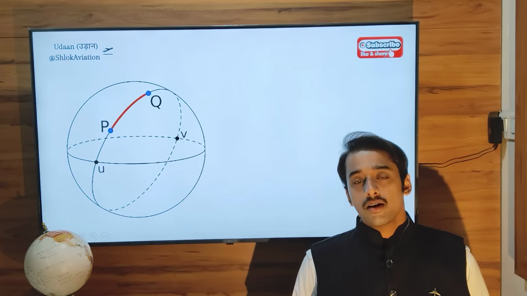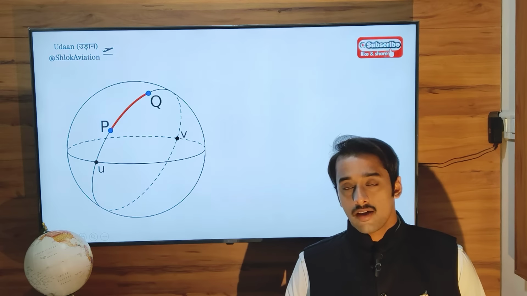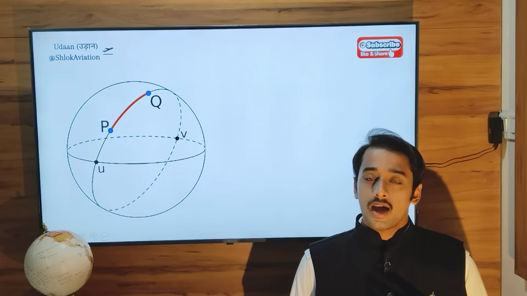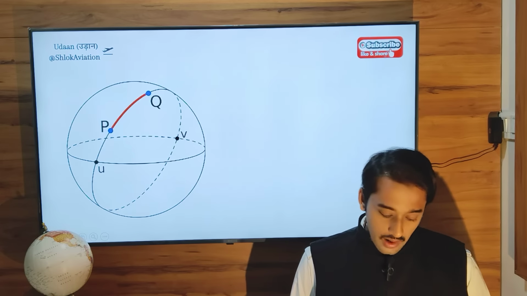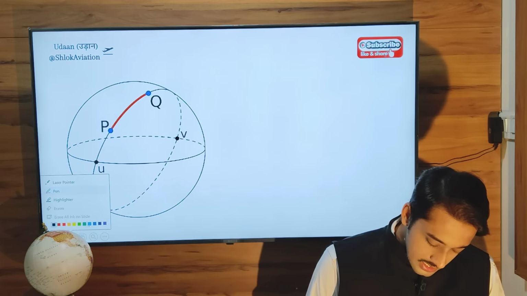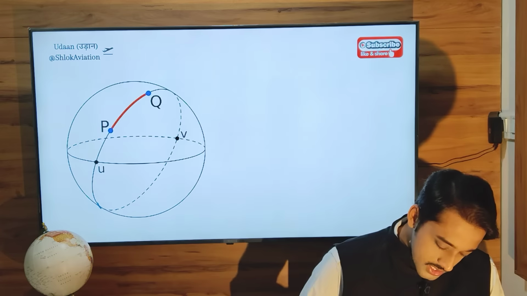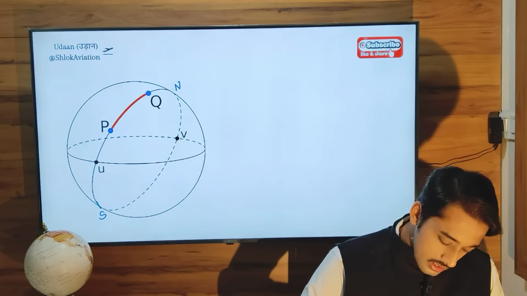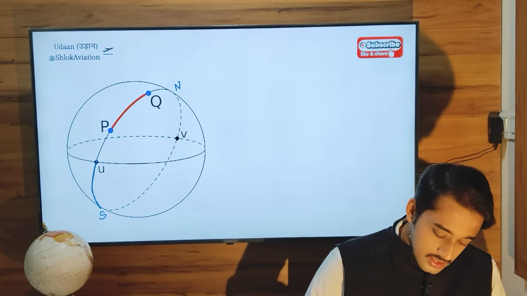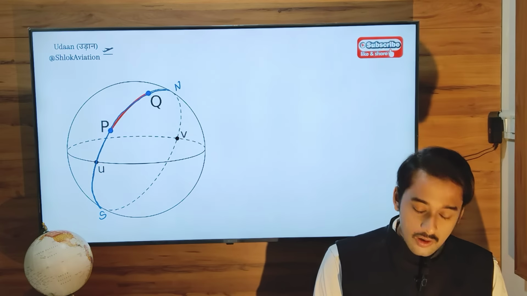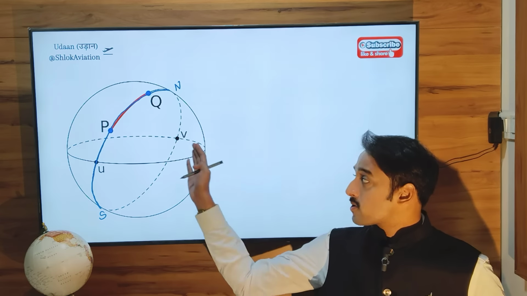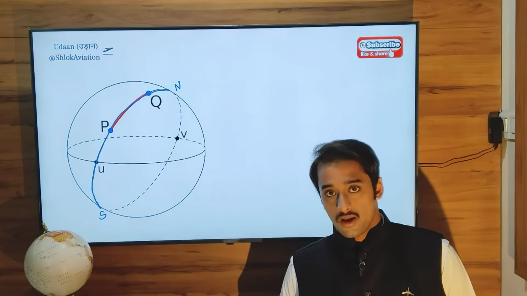Now we have done this in previous lectures. Let's say this is your meridian. This is your south pole. This is your north pole. Now let's take just this meridian from south to north in one part of the hemisphere, let's say the eastern hemisphere.